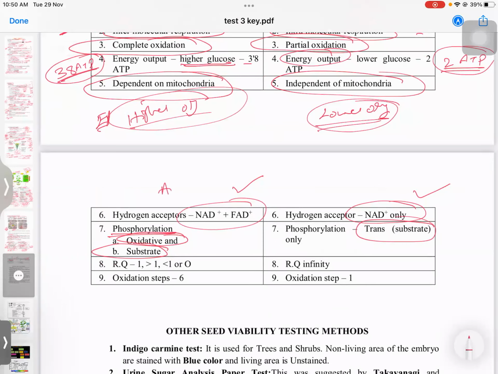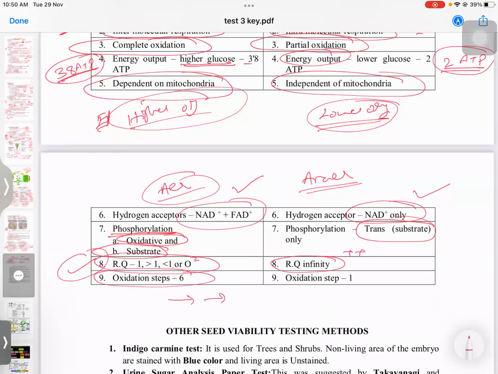In aerobic the respiratory quotient is more than 1, less than 1, or 0, but in anaerobic it is infinity. And oxidation is a 6-step process in aerobic, but just a 1-step process in anaerobic.